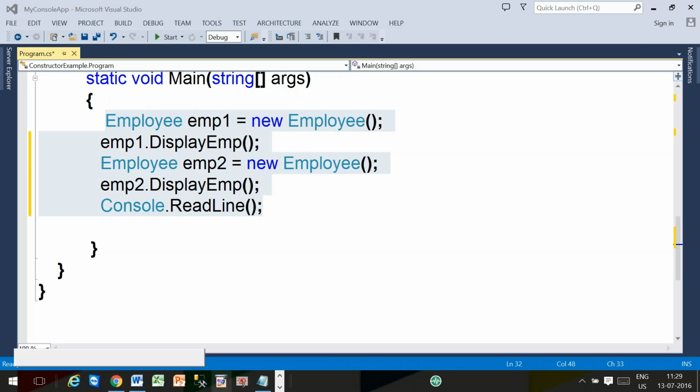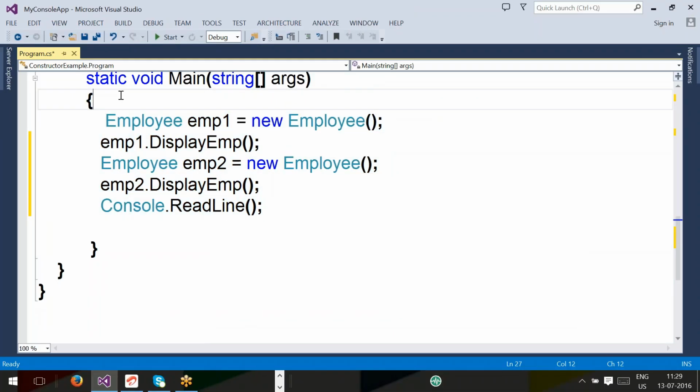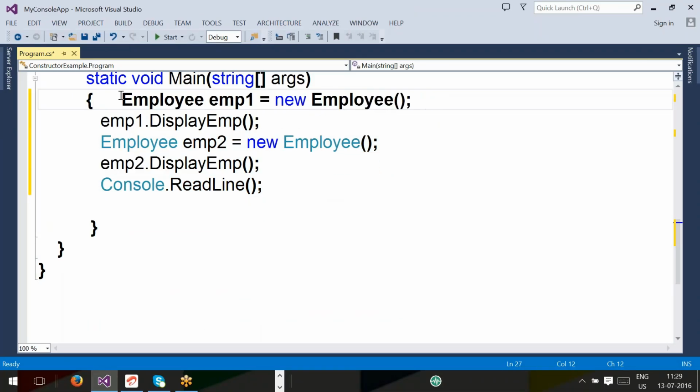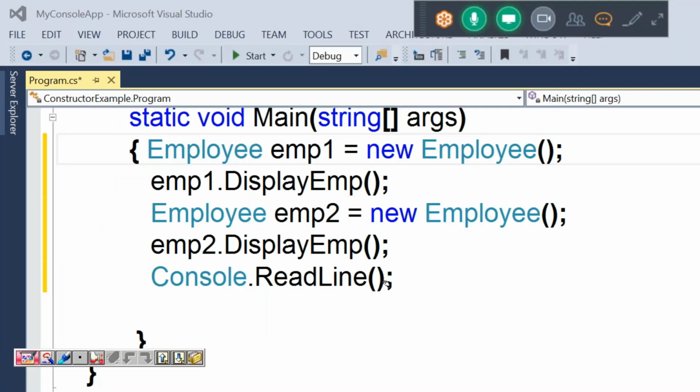Let's trace the program. I'm going to trace, and you also observe this tracing. Observe, all of you. What is going to happen? I think we are executing the constructor concept for the first time. That's why tracing. Observe the tracing properly, guys, all of you.